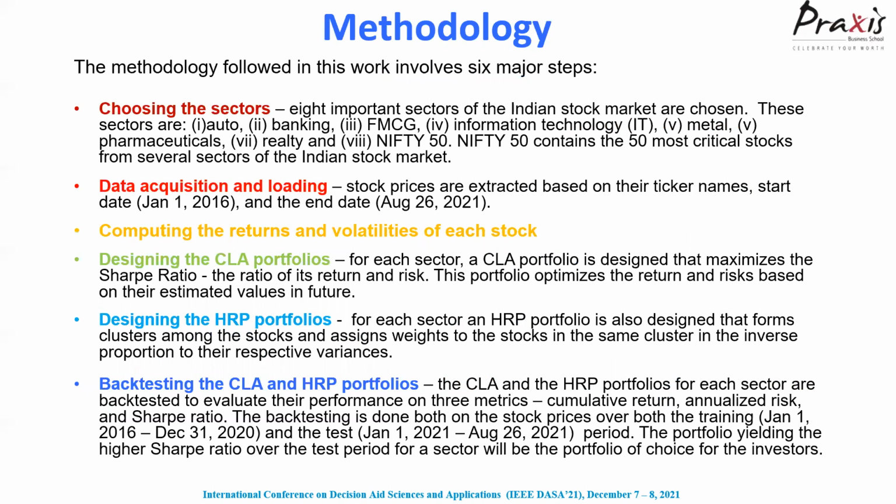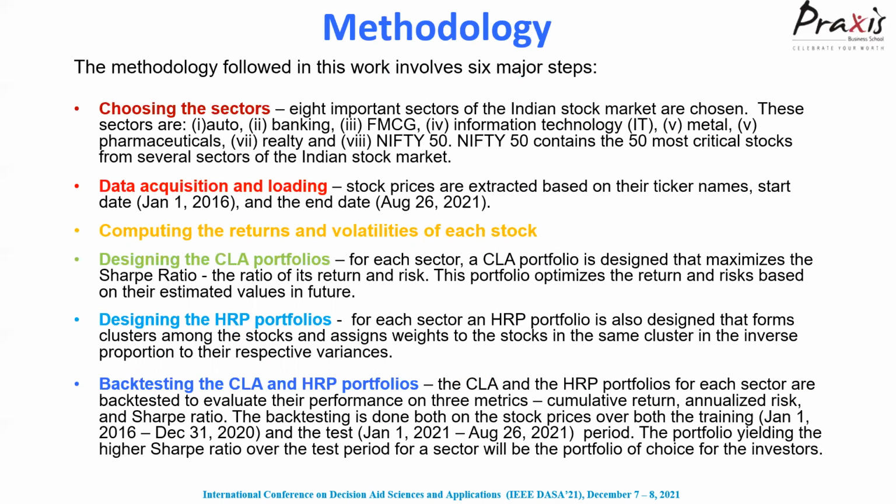Now, following up the steps used in our methodology. The first step involves choosing the sectors, and the 8 sectors that we have chosen from the NSE are these: auto, banking, fast moving consumer goods (FMCG), information technology (IT), metal, pharmaceuticals, realty, and Nifty 50.